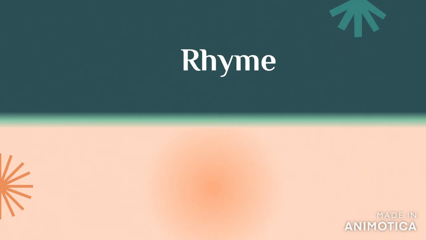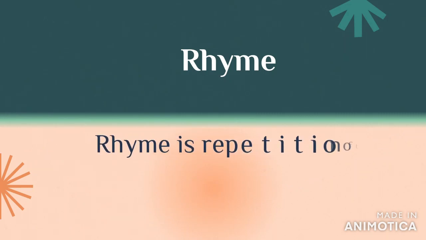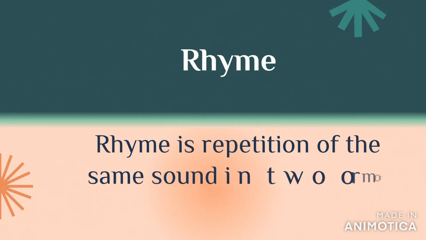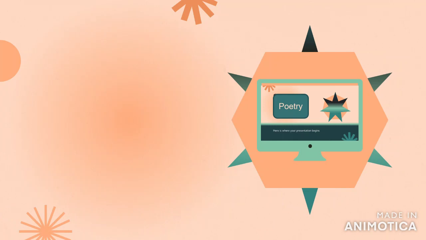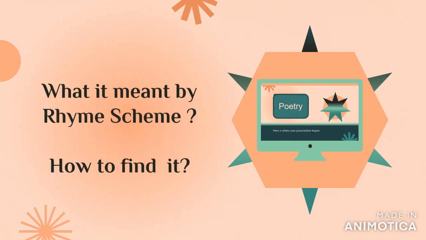So, rhyme is a repetition of the same sound in two or more words. Hence, what we are going to study today is what is meant by rhyme scheme and how do we find it from the poems that are given to us.